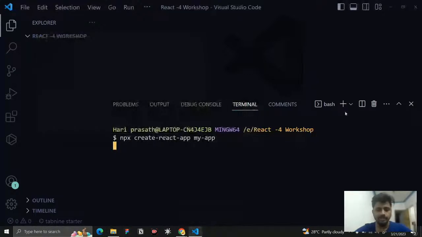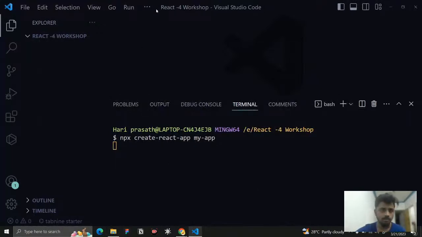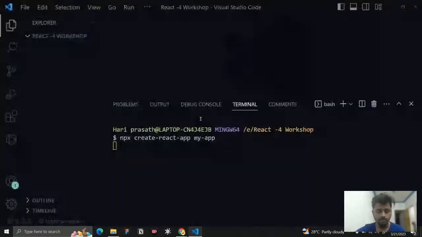If you install Git Bash with your Visual Studio Code, you will be able to get this option. You can see which terminals you have and which terminal you want to work with. You can just use this terminal and work here. You can use either this one or that one. It takes some time to install.